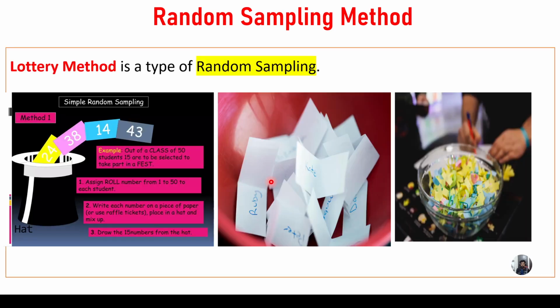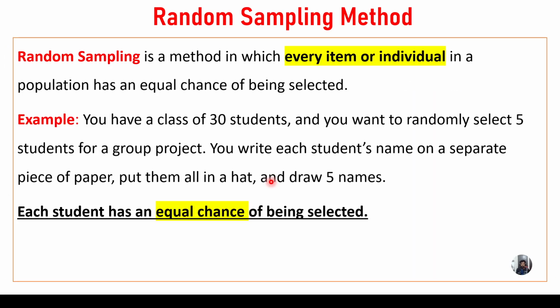Okay. So now you see what is the meaning of the random sampling method. Random sampling is a method in which every item or individual in a population has an equal chance of being selected. So we are going to select every item or individual, and each is going to have an equal chance of being selected. So let us see the example related to the random sampling method.